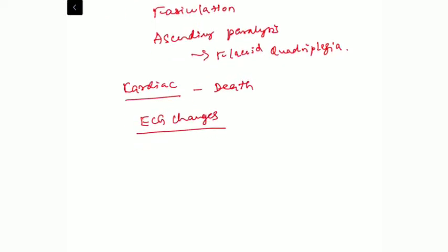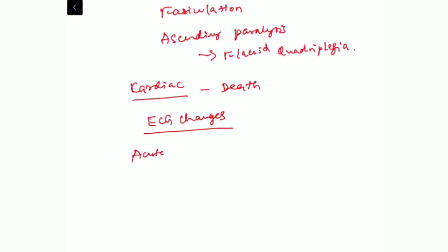These patients may have acute or chronic hyperkalemia. Patients with acute hyperkalemia may have ECG changes even at 6 milliequivalents of potassium, but patients with hyperkalemia because of chronic causes may have ECG changes only after 8 milliequivalents of potassium.